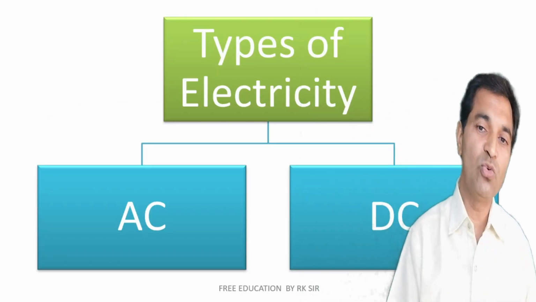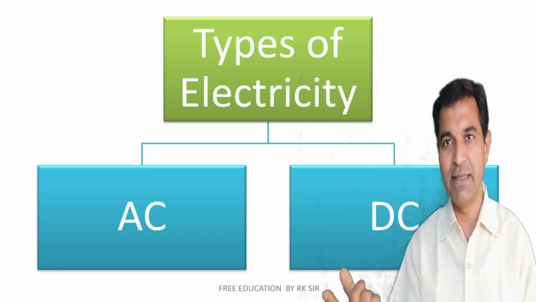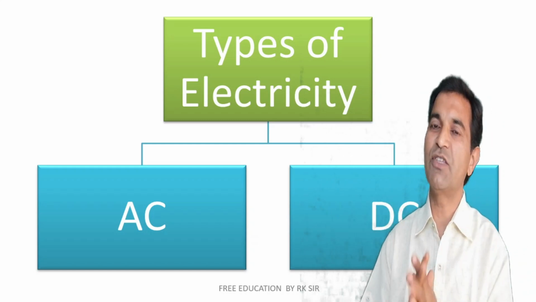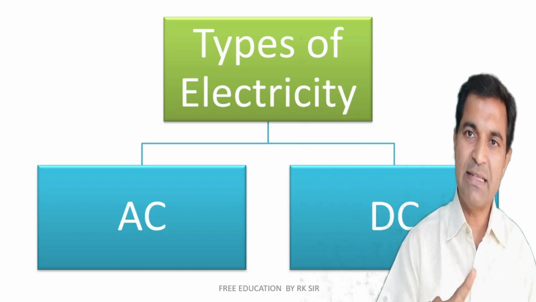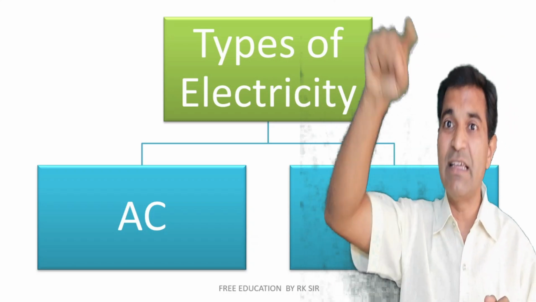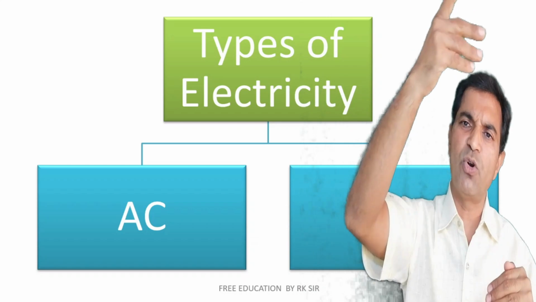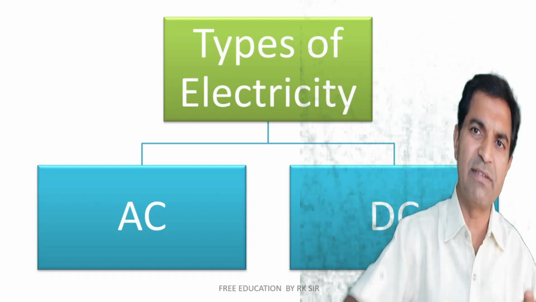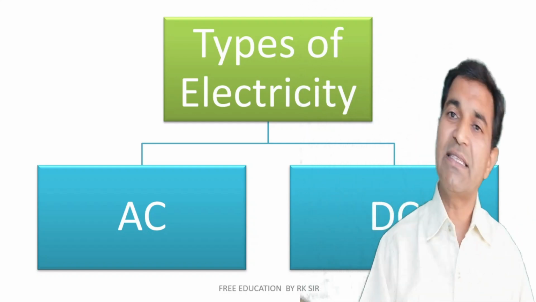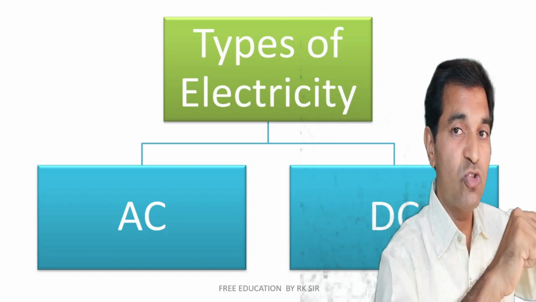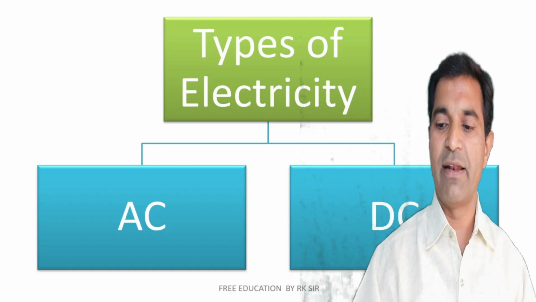Now let us understand, two types of electricity are there, AC and DC. As you know, electricity plays a very important role in your life, but there are two types of electricity. One is AC, which is alternating in nature, meaning positive, negative. It keeps on becoming positive, negative. So actually the electron vibrates, it does not travel. Whereas in case of DC, electrons used to drift, electrons used to travel, right?